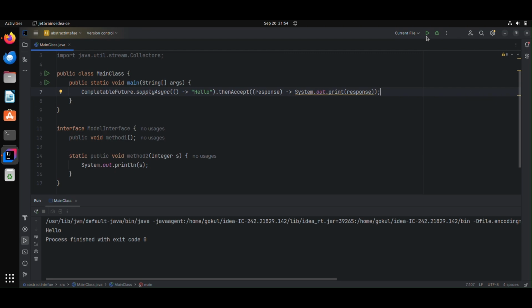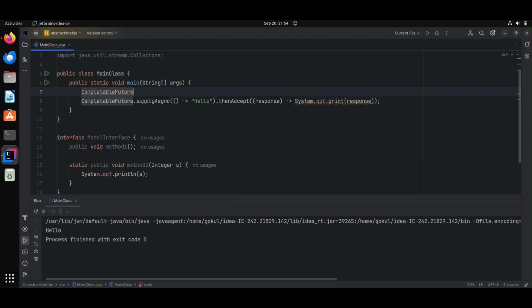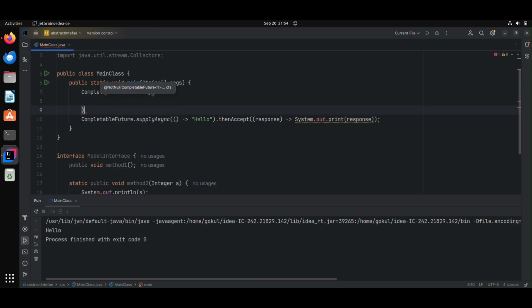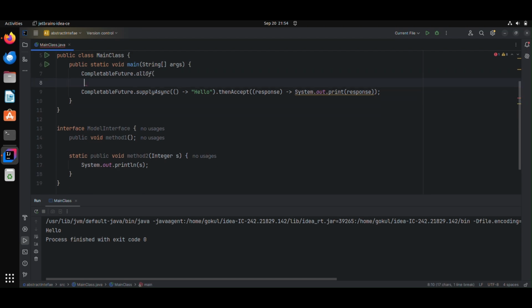Also, this CompletableFuture provides a lot of good ways of handling exceptions, and it can wrap things as well. For an example, I will demonstrate that. I can use the allOf operator so that I can wrap multiple asynchronous tasks together inside this.